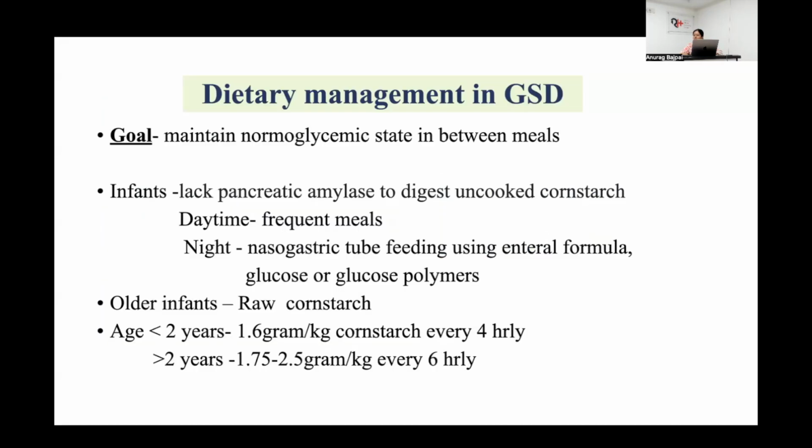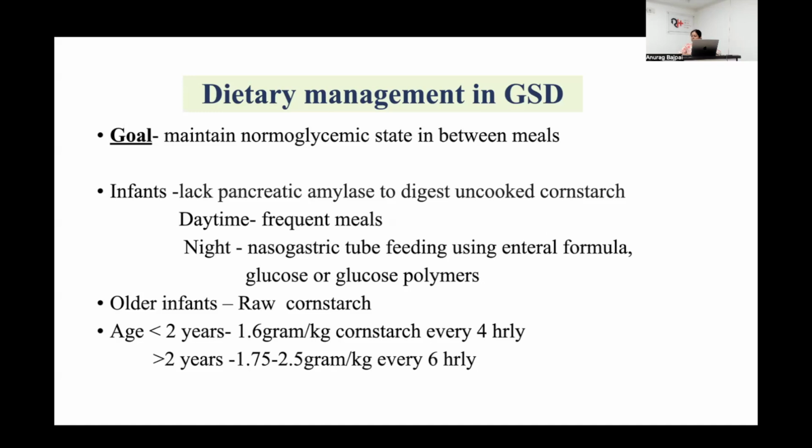How do you get this cornstarch? So there is a pack available. It's easily available. It's basically used for various preparations. It's not available as cornstarch, it's available as corn flour in the market. If you go to the supermarket or the grocery store, they'll give you corn flour, which is available.